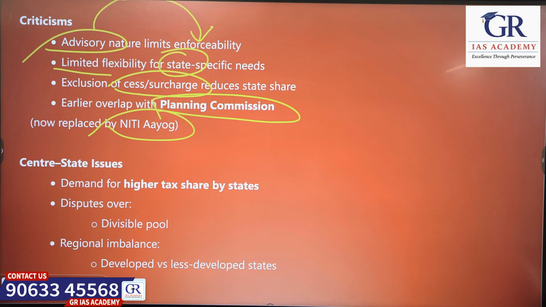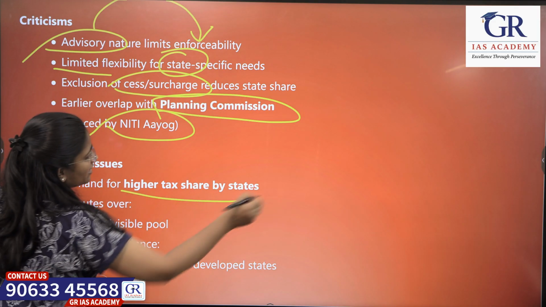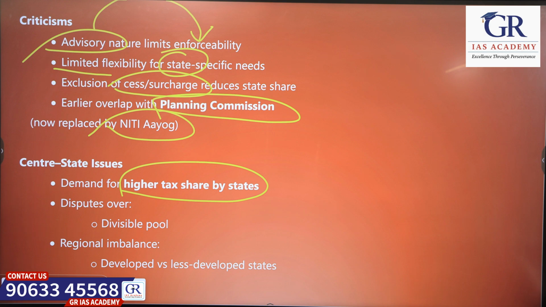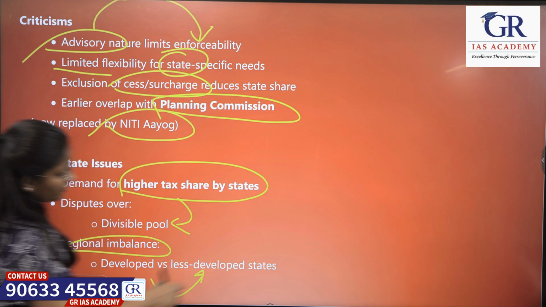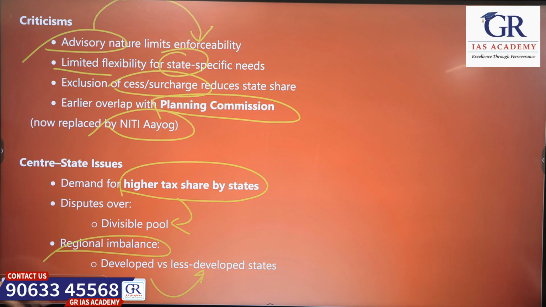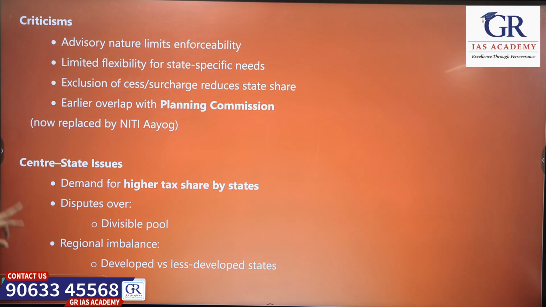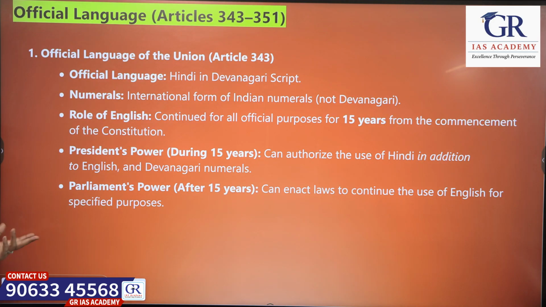What about the center and states? States demand that they need a higher tax share. So there will be disputes in this division of taxes, and there is also imbalance between different states. In the horizontal devolution also there will be developed and less developed states. Lower income states will demand more, while high income states say we generate this much money but we get less. There will be that debate.